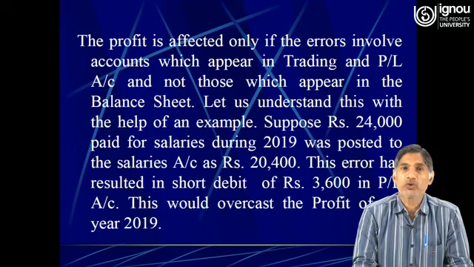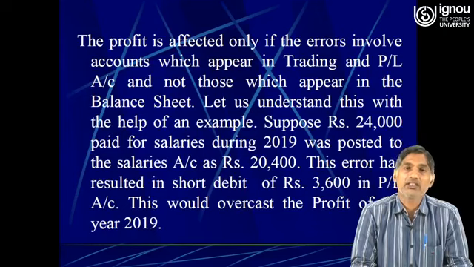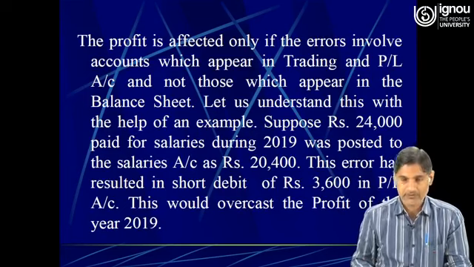Suppose rupees 24,000 paid for salaries during 2019 was posted to the salaries account as rupees 20,400. This error has resulted in a short debit of rupees 3,600 in profit and loss account. This would overstate the profit of the year 2019. Yes, of course, when any expense is undercast, it means that it will overstate the profit of the same year by the same amount.